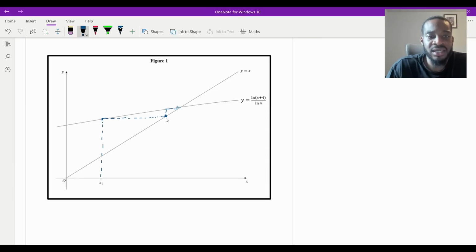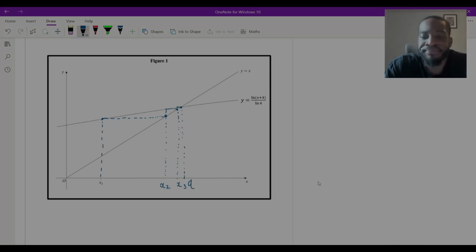And in that case, this is going to be our x2, like that. And then x3 is going to be over there because we needed to indicate the positions of x2 and x3, didn't we? So that will be that. And then obviously this right here is going to be alpha, isn't it? So I'll put that there. Perfect. So that is part D finished.